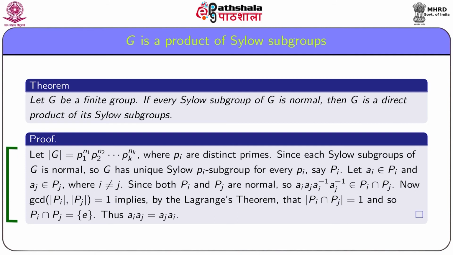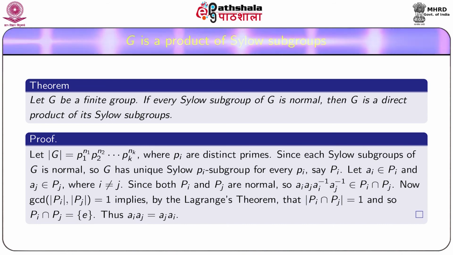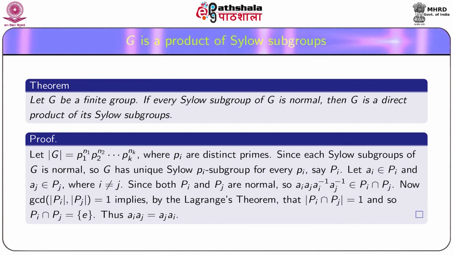Let P1 be a Sylow p1 subgroup of G, P2 be a Sylow p2 subgroup of G and Pk be a Sylow pk subgroup of G. Then from the given condition, it follows that all Pi are normal in G. Also we have order Pi is equal to pi to the power ni, since Pi is a Sylow pi subgroup.